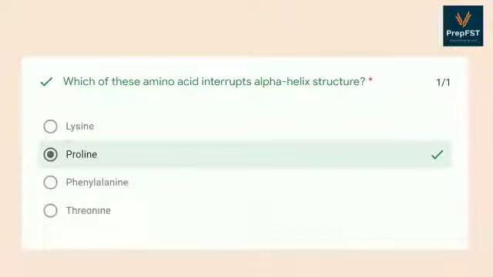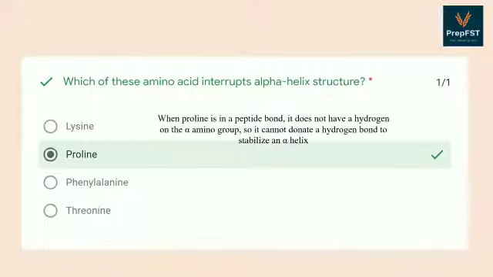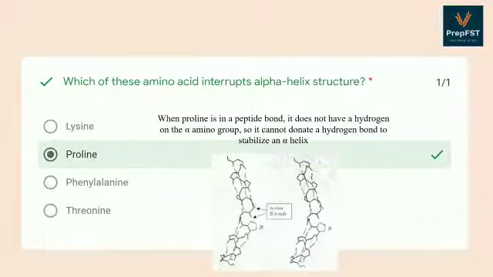Next question, which of these amino acids interrupts the alpha helix structure? The answer is proline. It's important to note that proline is not an amino acid but an imino acid. Hence, it does not have a hydrogen on the alpha amino group, so it cannot donate a hydrogen bond to stabilize the alpha helix as shown in the picture below. You can see that there are broken hydrogen bonds when there is presence of proline.